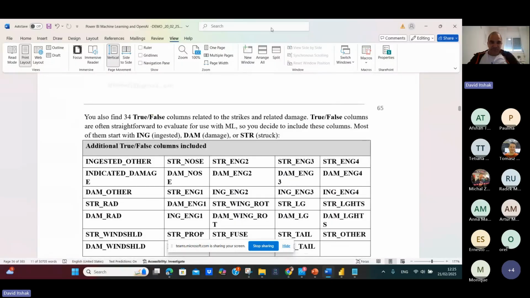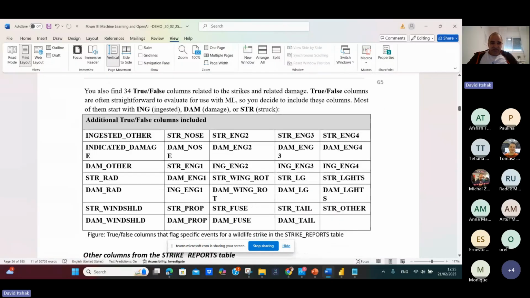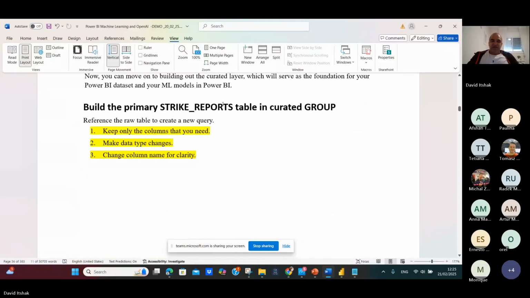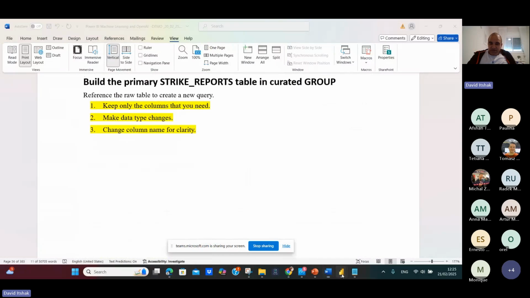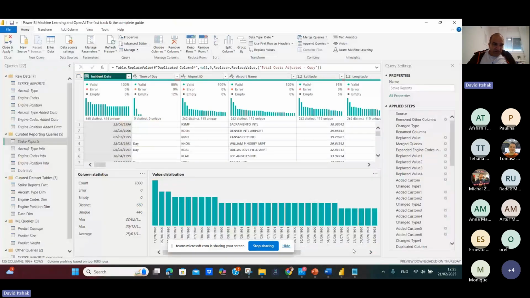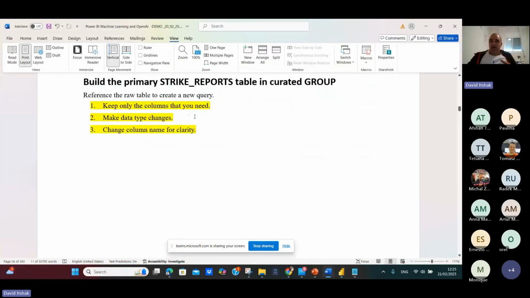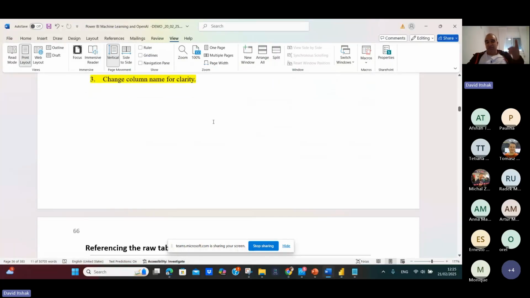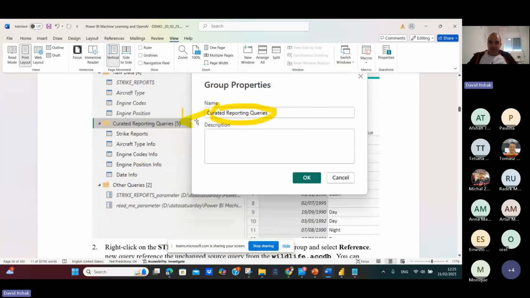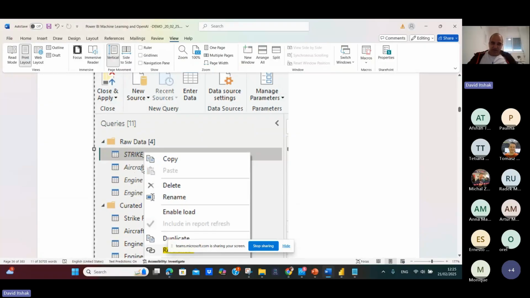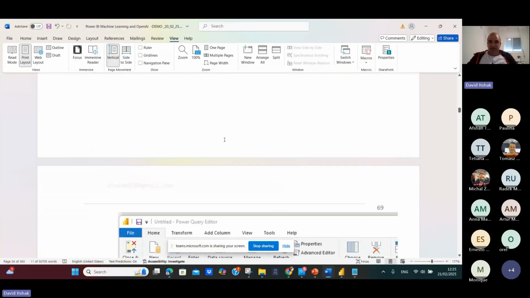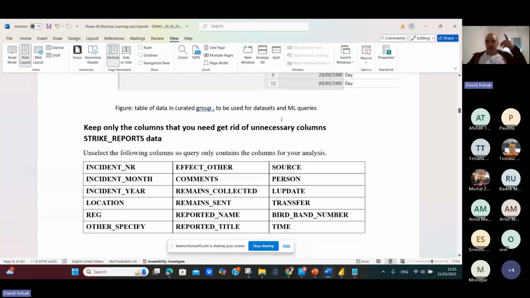Okay. By the way, so now I will build a primary Slack report table and create the report. So here this is the quoted report here. You can see it here, reporting queries. Okay. I will make a reference to the raw data. I will keep only the columns I want, and I will change the column names, not in the raw data, but in the report. So you can see that I create the quoted report queries, make a reference from the raw data of the Strike report aircraft, etc., and bring it in here, and then make all the table changes.